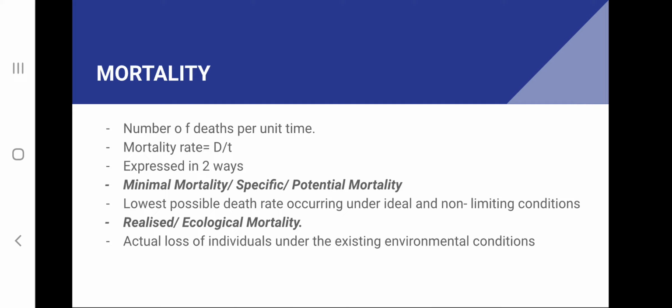This is also a theoretical value. The environmental conditions are never going to be ideal or non-limiting. So this is always a theoretical value. Next is realized or ecological mortality, and this is the actual loss of individuals which is taking place under the existing environmental conditions.